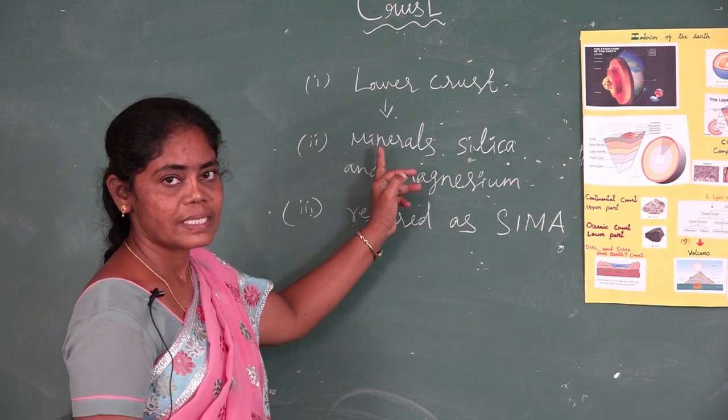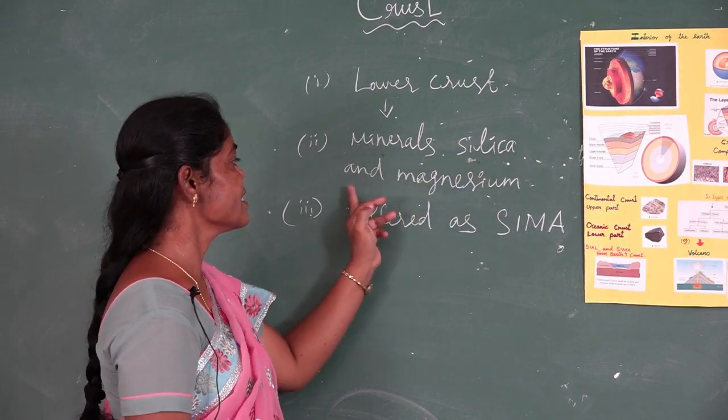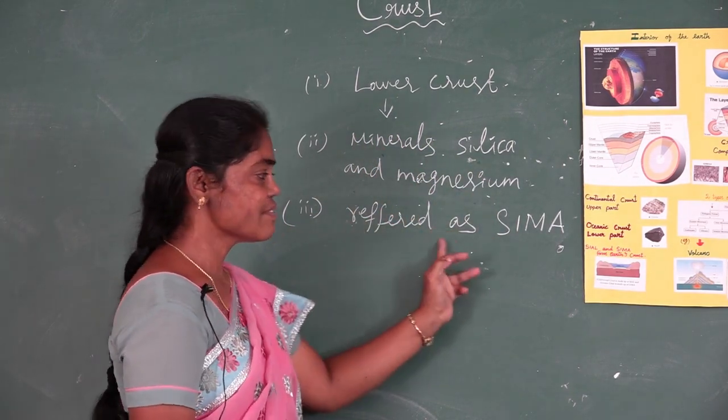Lower crust, it consists of the minerals silica and magnesium. It is referred to as Sima.